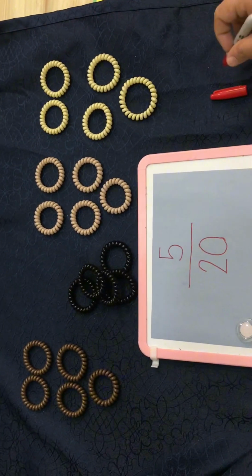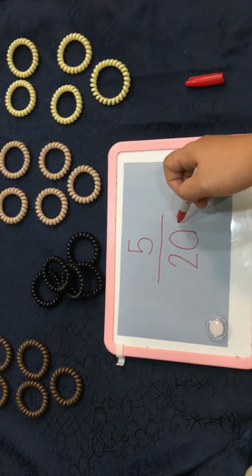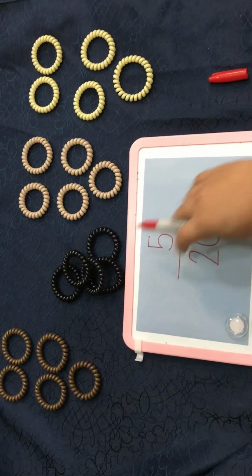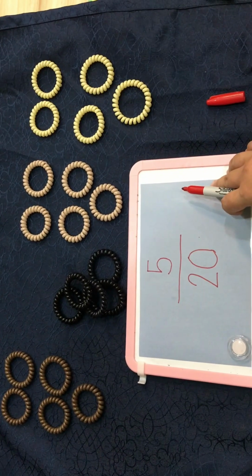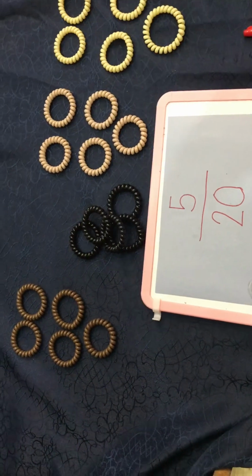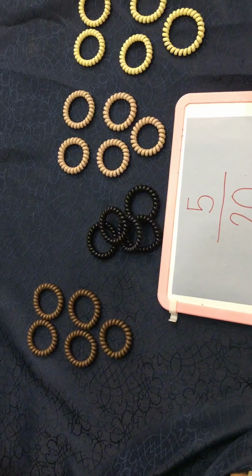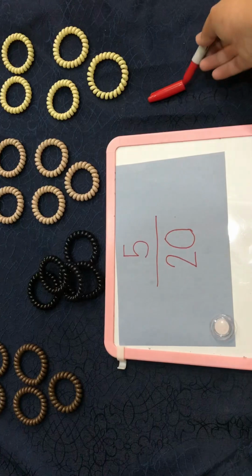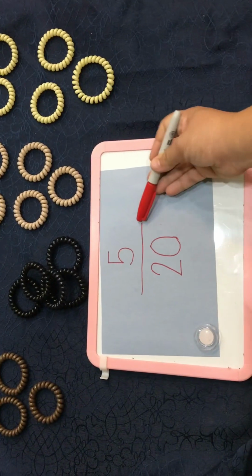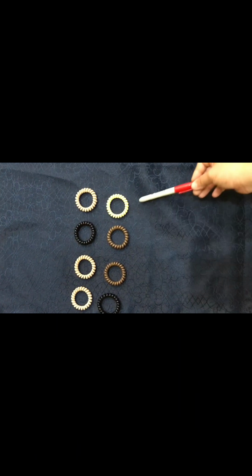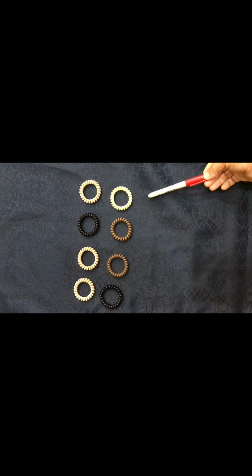Do you get it? 5 over 20. 20 is part of the whole, and 5 is the color black. Okay. If I am going to remove the brown one, the brown one has how many hair ties? 5. Okay. It is just the same number as it represented here in the numerator and the denominator. Another example. Okay. Regardless of the color of the hair ties, we are going to count it in a whole.